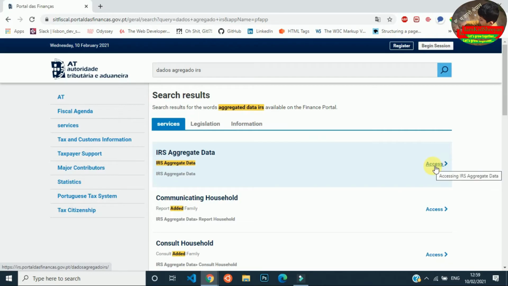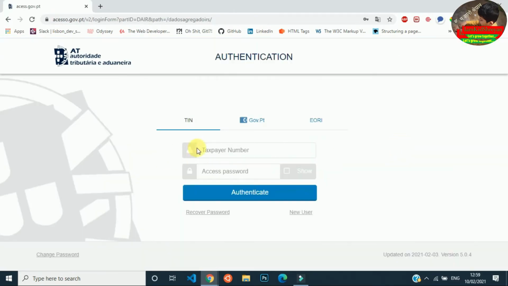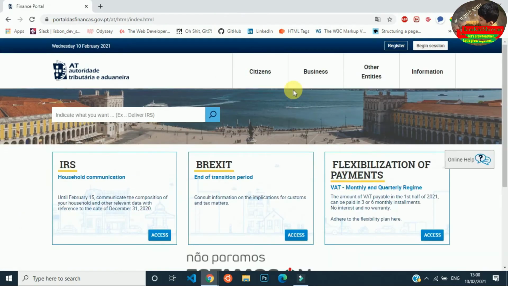Now click on SS. Then you will go to this page. Now here you have to put the NIF number of the person who is working or who is getting income. Then you have to put the password and click on authenticate.